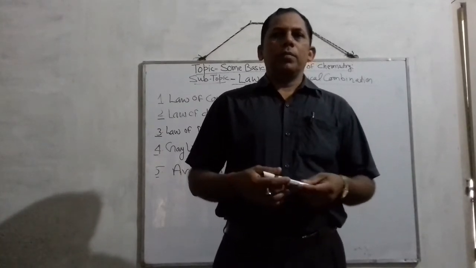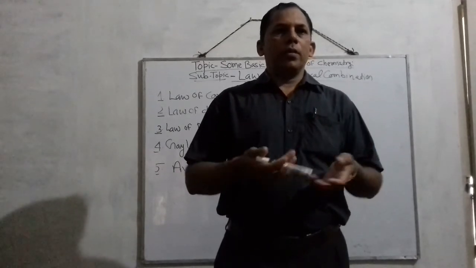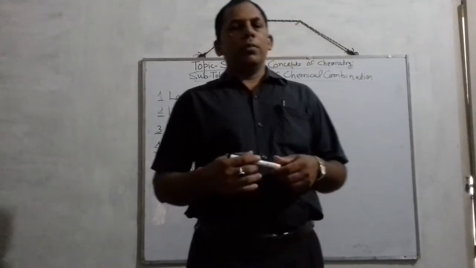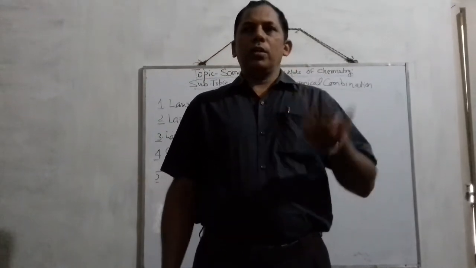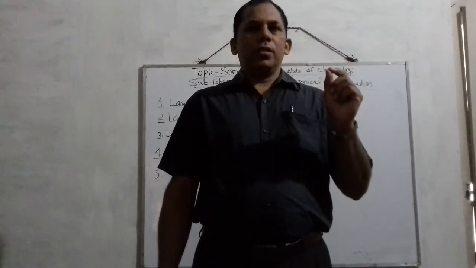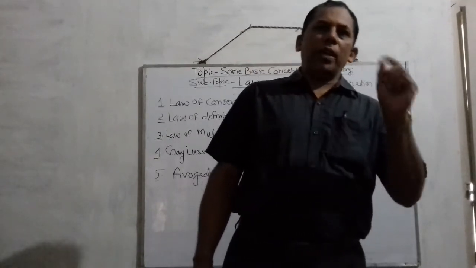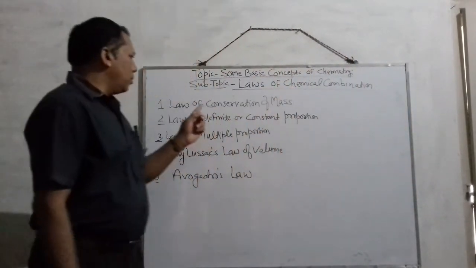So formation of compounds takes place, or how these elements combine, they are governed by certain laws, and these laws are called laws of chemical combination. And there are 5 laws of chemical combination which are as follows.